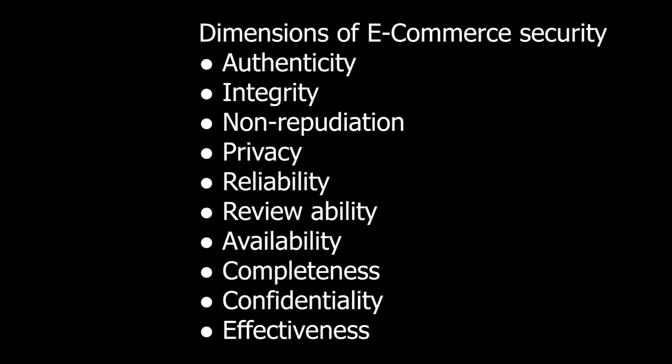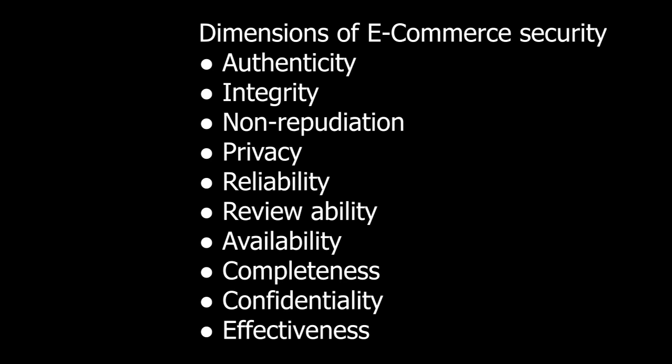Authenticity, availability, completeness, confidentiality, effectiveness, integrity, non-repudiation, privacy, reliability, reviewability. These are the elements involved in e-commerce, right? Let's see them in detail. First one is authenticity. Authenticity is confirming whether that is the genuine one. Here we are confirming the genuineness of the data which is shared in a particular website or in a particular page, right? That is authenticity.